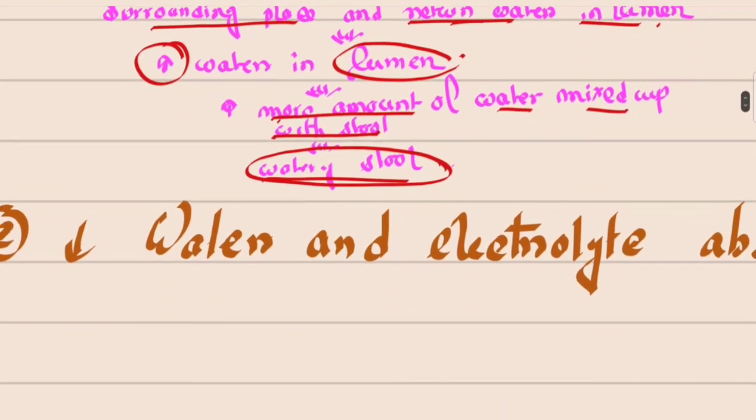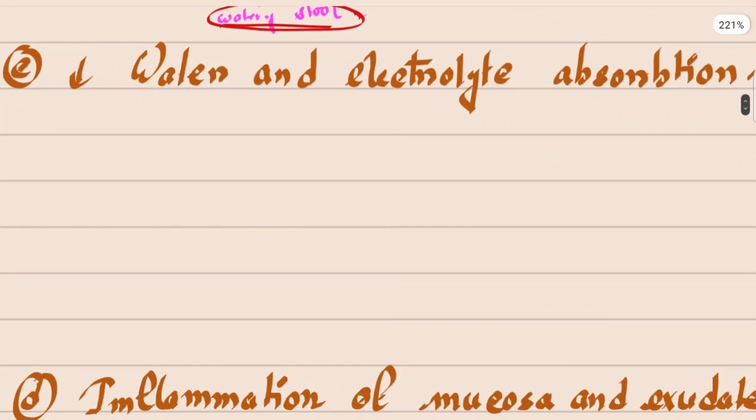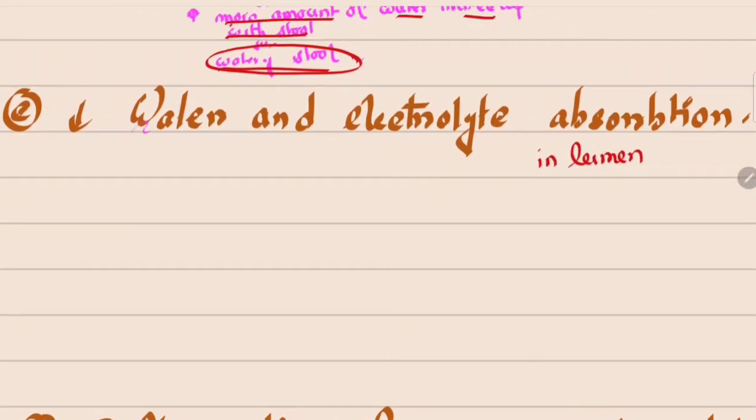Third, decreased water and electrolyte absorption in the lumen. Listen carefully about this point. Decreased water and electrolyte absorption in the lumen. So let's describe this point. Normally,